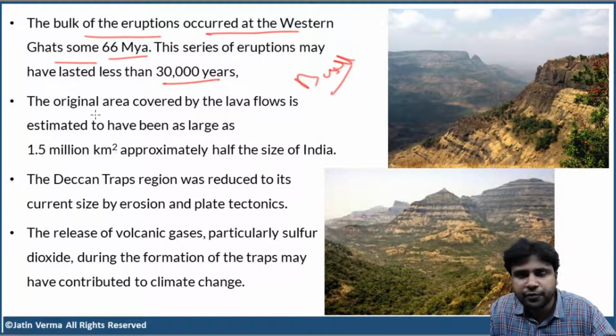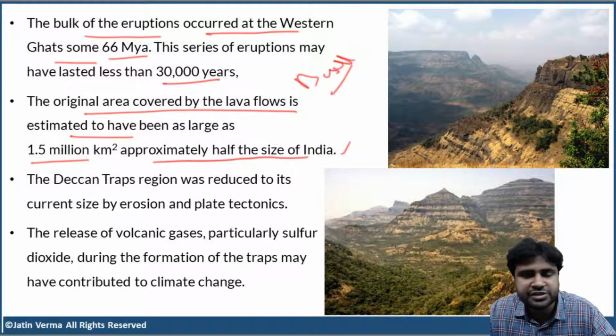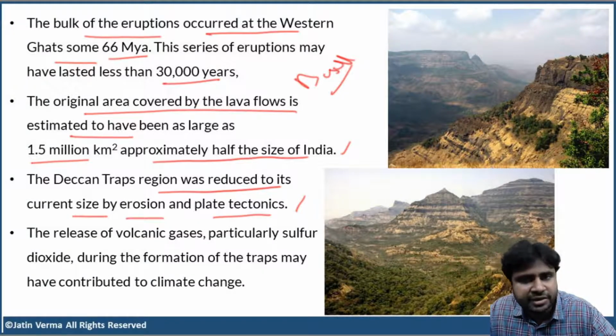As we have discussed before, the original area covered by the lava flow is estimated to be as large as 1.5 million square kilometers, approximately half the size of India. Just imagine this. The Deccan Traps region was reduced to its current size by erosion and plate tectonics. That is what the scientists say. Actually, there are many theories regarding the formation of Deccan Traps, but there is one most widely accepted theory, which we are going to discuss now.